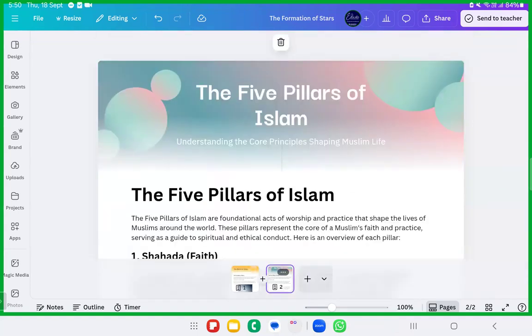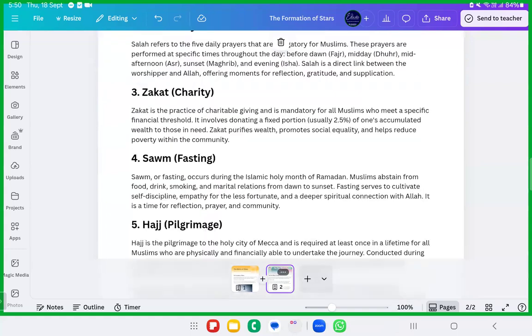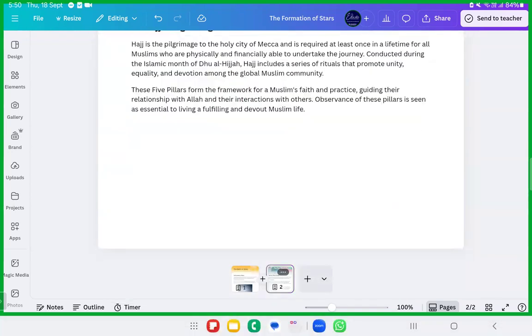This is how the pages are created. Hopefully you all are finding this excellently done, right? Okay, mashallah. So what more you have to add? For example, if you want to add page numbers or something like that, you can go ahead with the textual contents and add the page numbers.